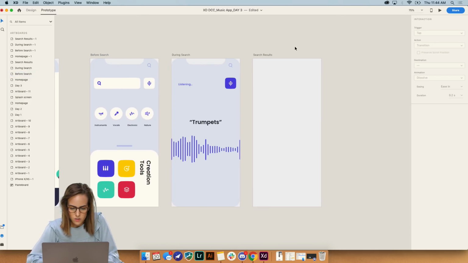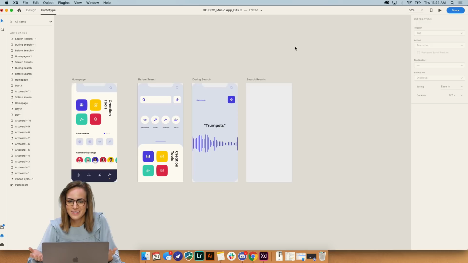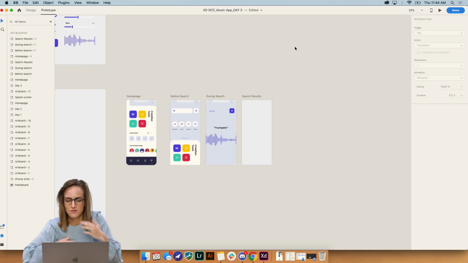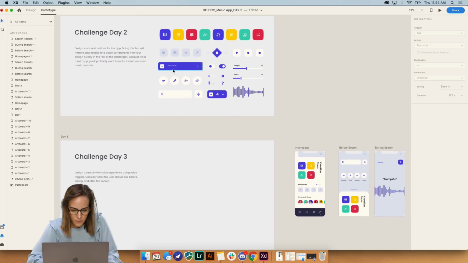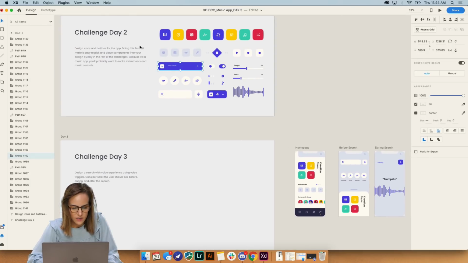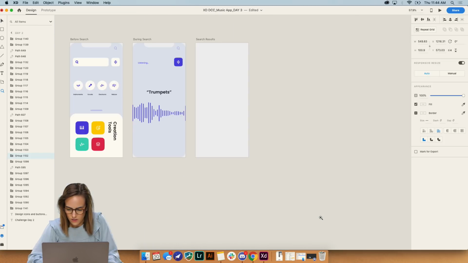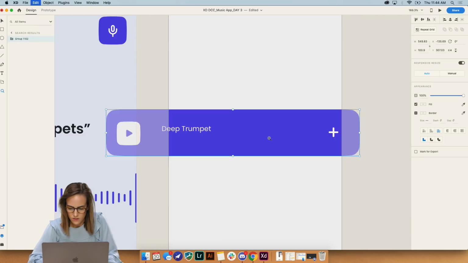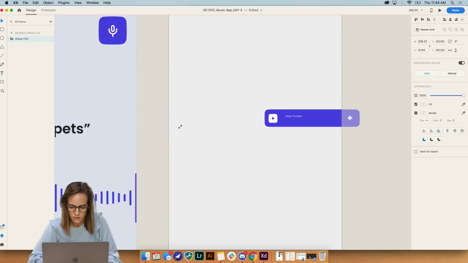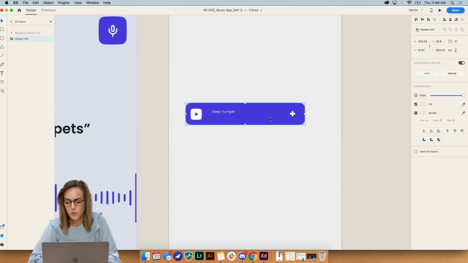So let's add some search results because after we say trumpets, we absolutely want to be able to see the list of trumpet sounds. So I'm gonna go ahead and grab this guy, going back over to the design tab, and I'll just copy and paste that right here. And I'm gonna make a whole list of these.